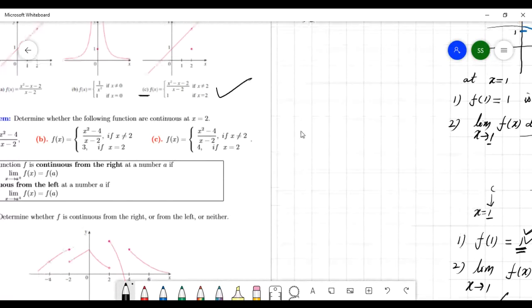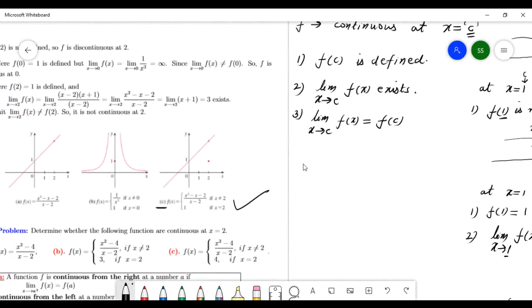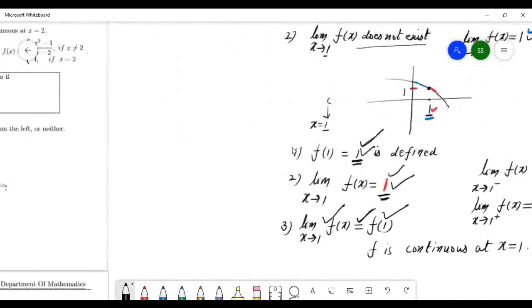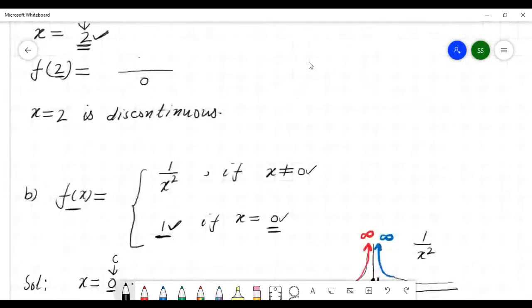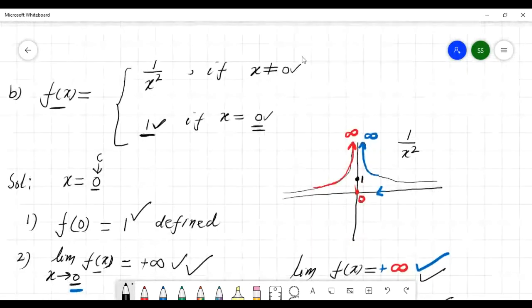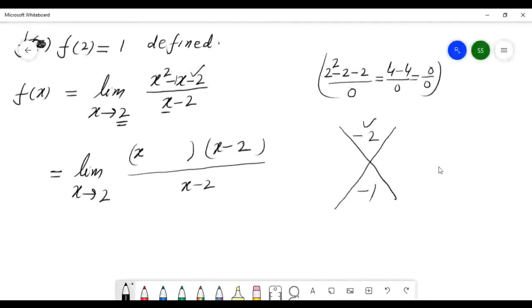This is x square. Yes, question is okay. So you can make factor here.